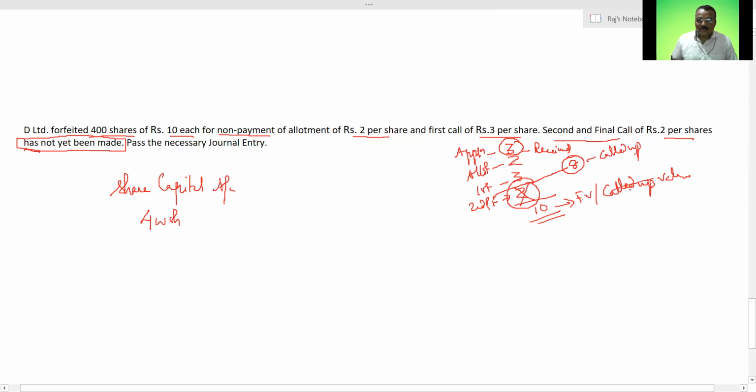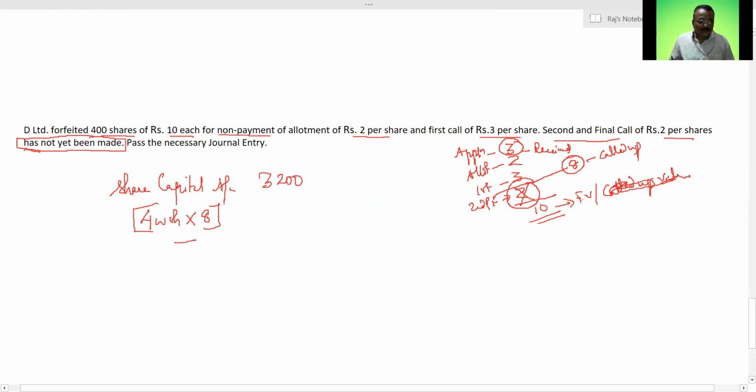It is not going to be 10, because it is mentioned that the second and final call has not yet been made. So 400 shares is the shares that is going to be cancelled, and your called up value is 8,